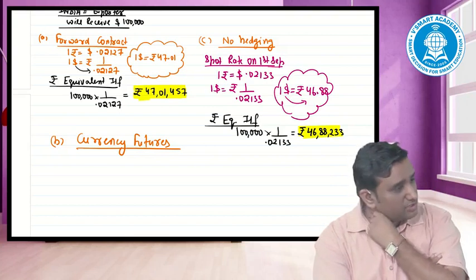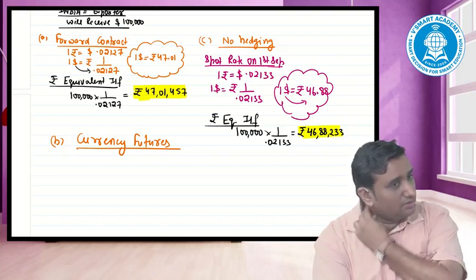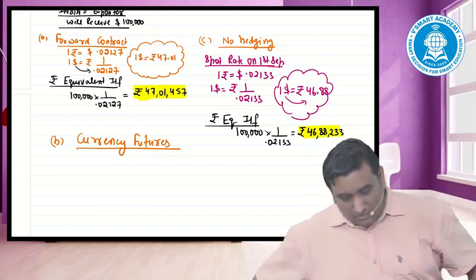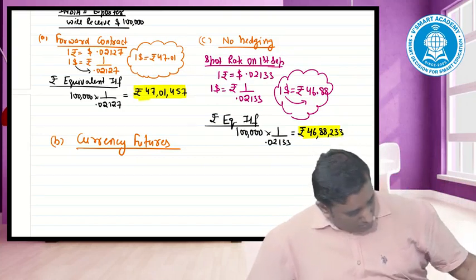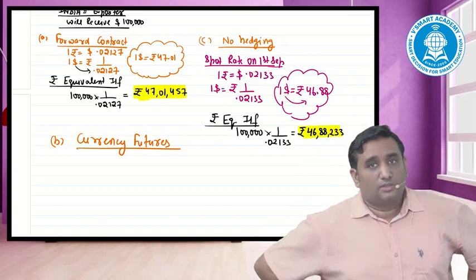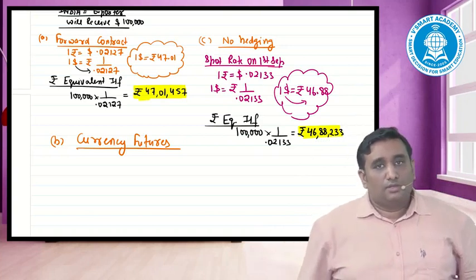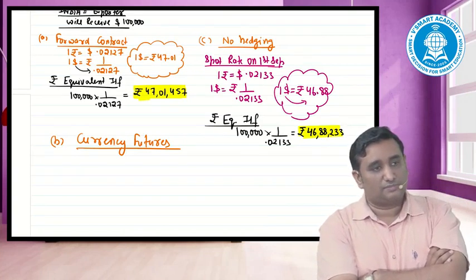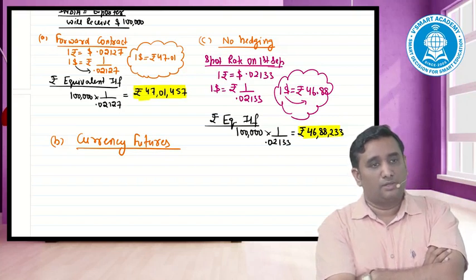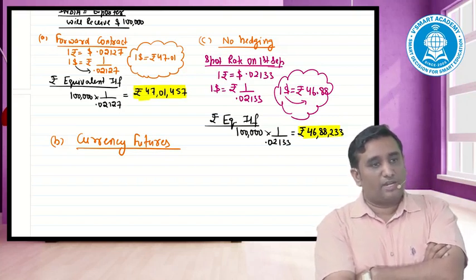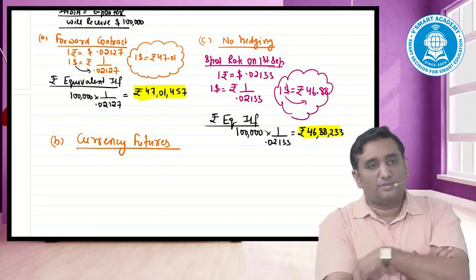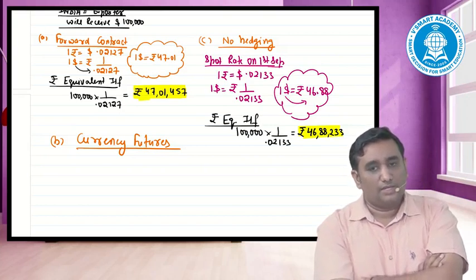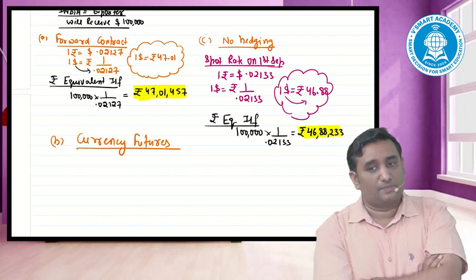Let's put down below this currency futures. Since India is exporter, it means it needs F minus on dollars.